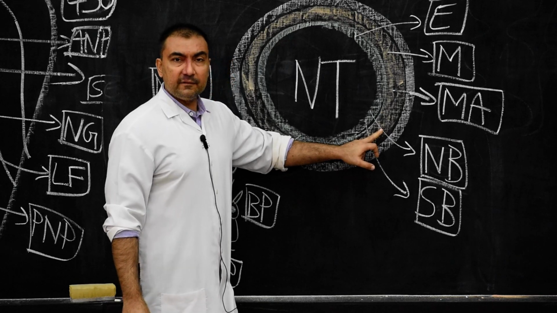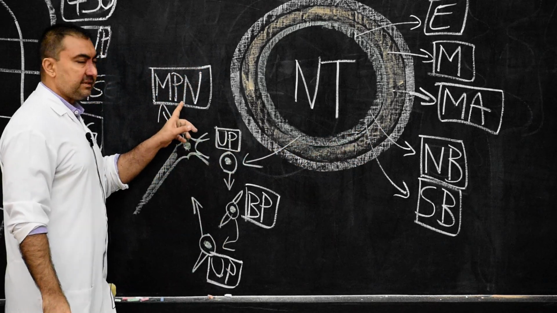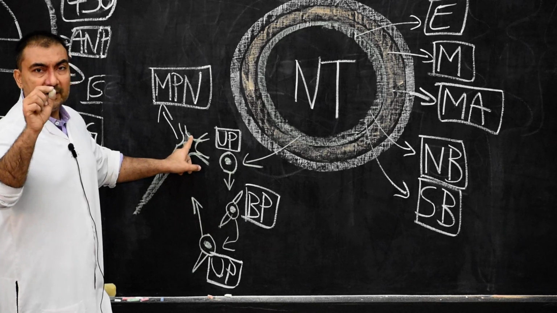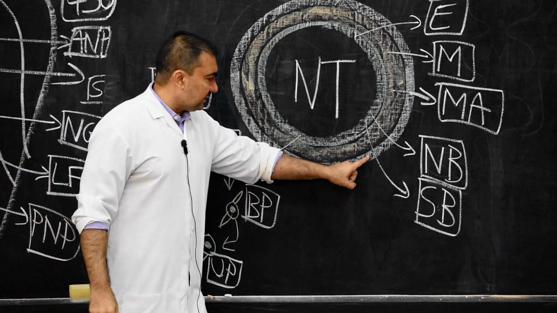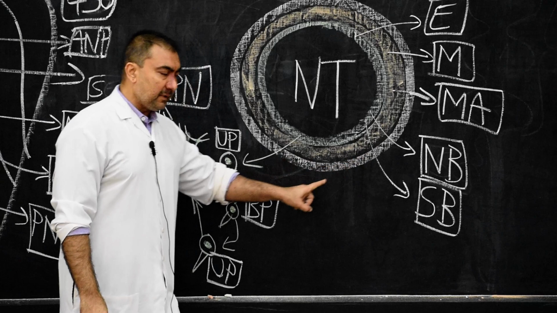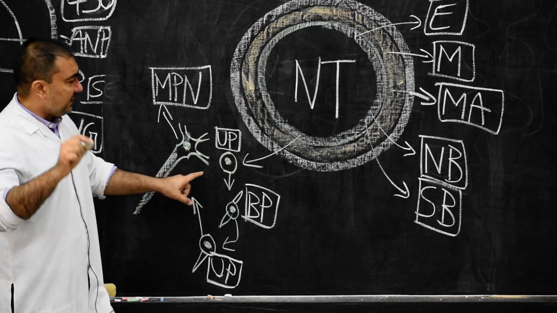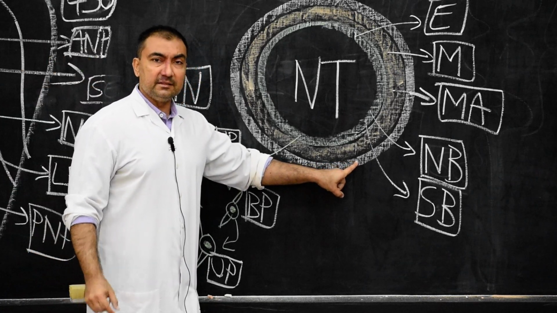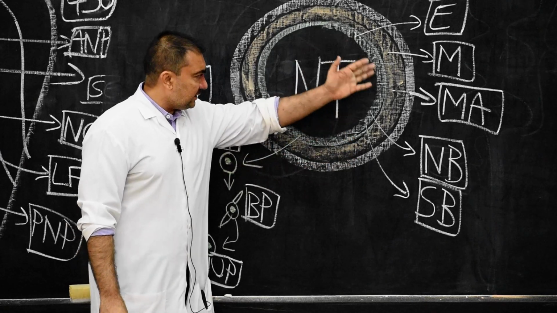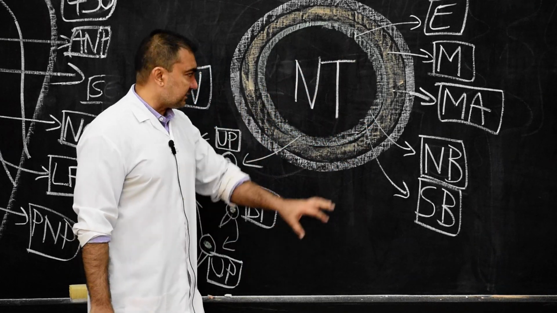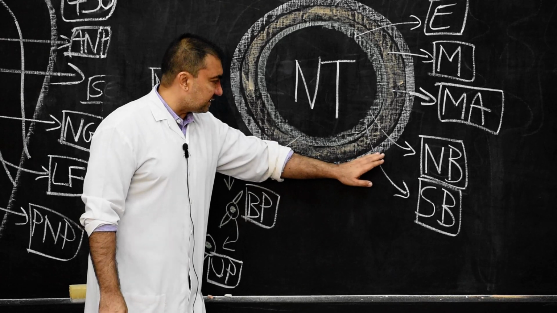The mantle cell layer will be converted into gray matter, which will contain the cell bodies of neurons as well as neuroglial cells such as astrocytes. The marginal cell layer will be known as white matter, because it will contain the processes, axons of the neurons, as well as neuroglial cells such as oligodendrocytes, microglia, etc. So the neural tube is converted into three basic layers: ependymal cell layer inside, mantle cell layer in the middle, which forms the gray matter, and marginal cell layer outermost, which forms the white matter.